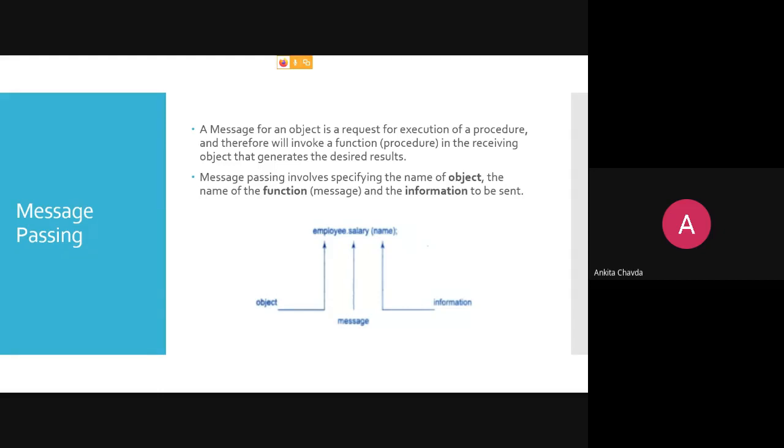So here the employee is nothing but the object name. So now you can understand employee dot salary of name. Salary of name is nothing but a function, but this function is now a part of one class. So I need to invoke that function via the object name and dot operator. So employee dot salary of name: employee is the object, salary is the message, name is the information.